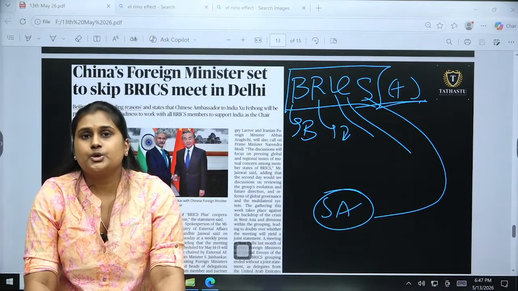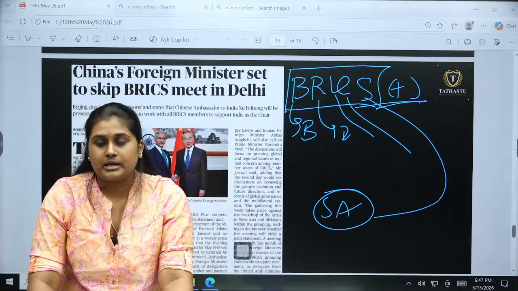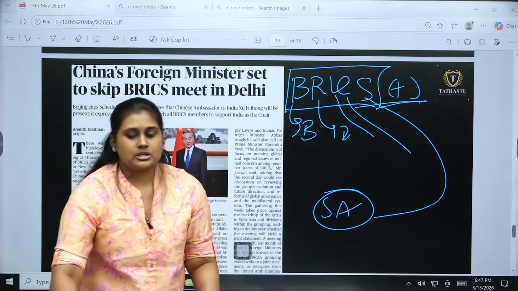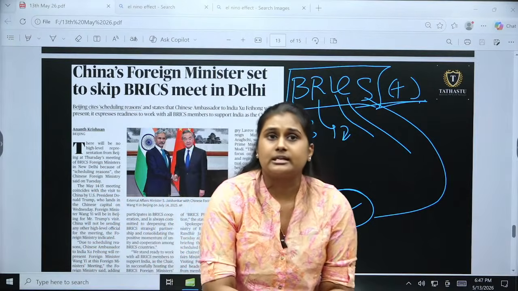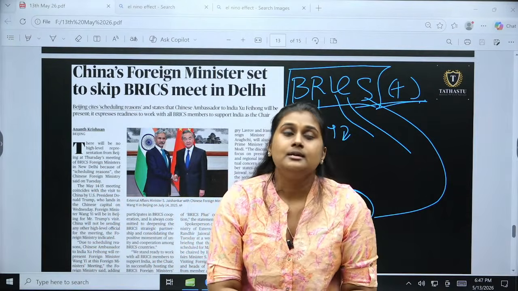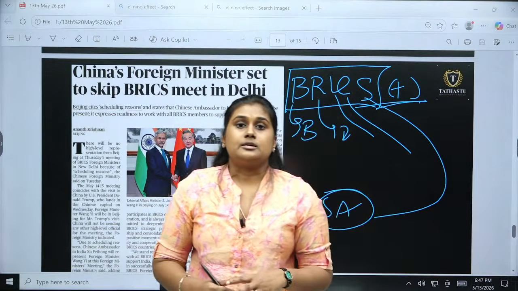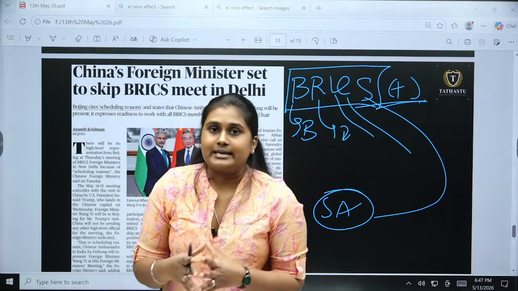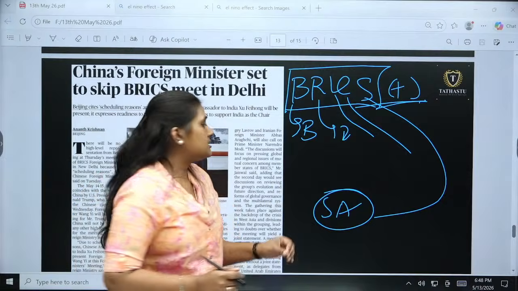Otherwise, if there is no unity, then we will not be able to oppose the Western dominances. Okay, so if you see India chairing one particular international forum, it is very important for India. Apart from that, it will be giving global presence for India, and also it will be showing its leadership qualities also. So just read about it.